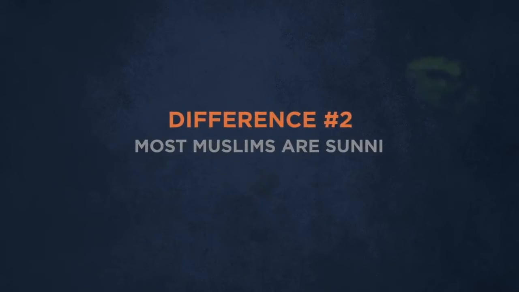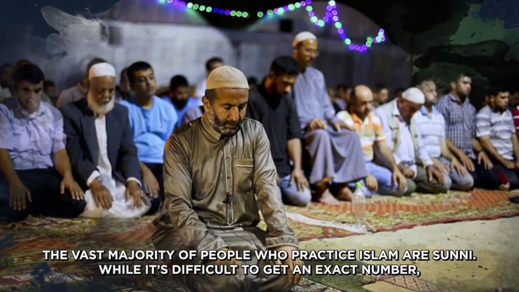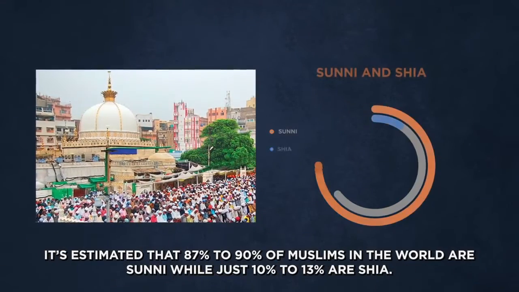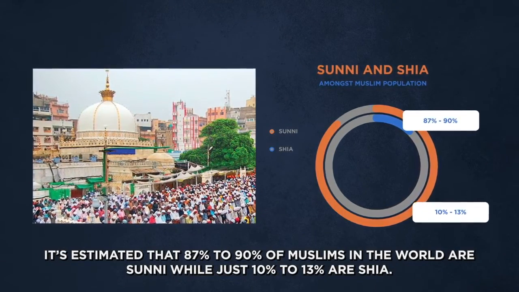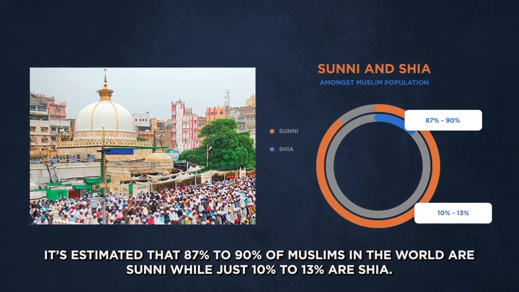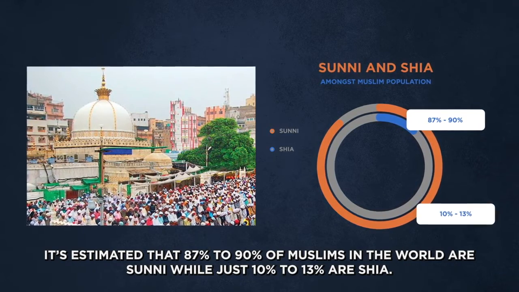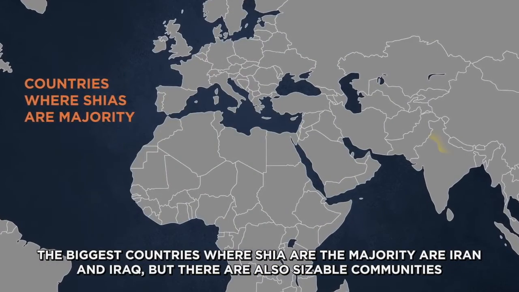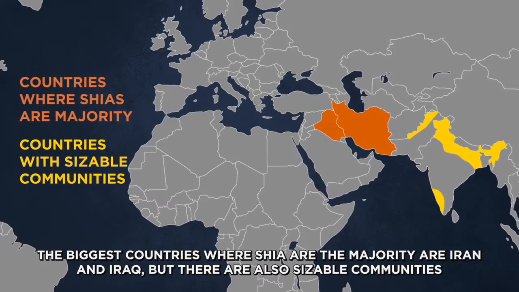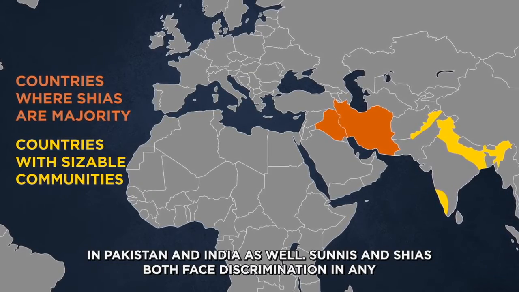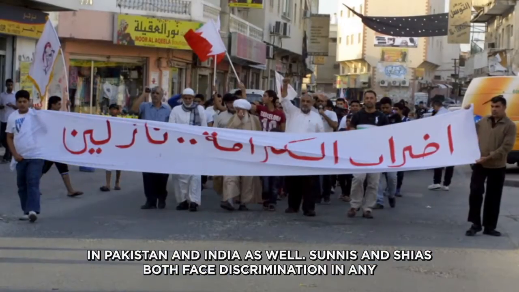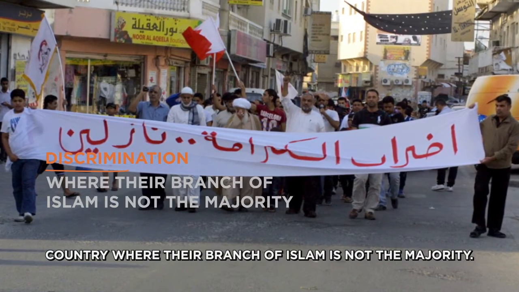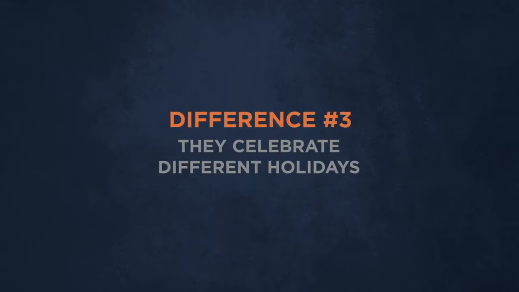Most Muslims are Sunni. The vast majority of people who practice Islam are Sunni. While it's difficult to get an exact number, it's estimated that 87 to 90% of all Muslims in the world are Sunni, while just 10 to 13% are Shia. The biggest countries where Shia are the majority are Iran and Iraq, but there are also sizable communities in Pakistan and India as well. Sunnis and Shias both face discrimination in any country where their branch of Islam is not the majority. They celebrate different holidays.